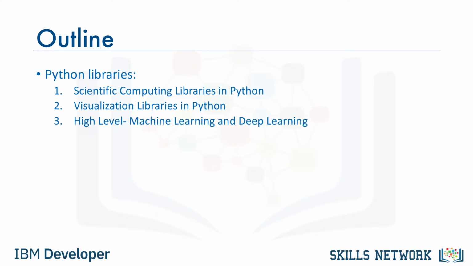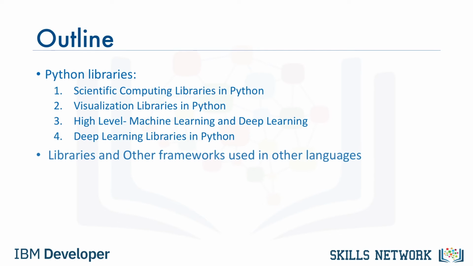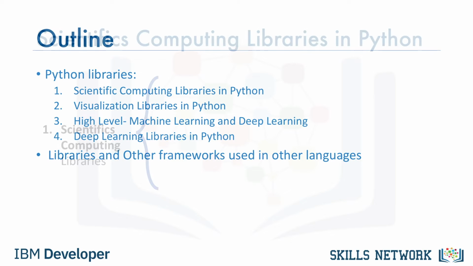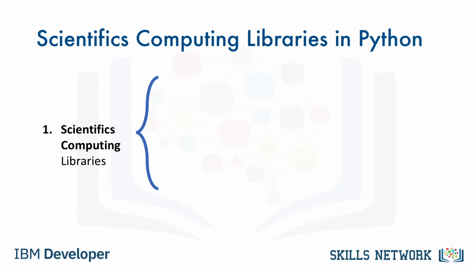High-level simply means you don't have to worry about details, although this makes it difficult to study or improve. Deep learning libraries in Python, libraries used in other languages. Libraries usually contain built-in modules providing different functionalities that you can use directly. These are sometimes called frameworks. There are also extensive libraries offering a broad range of facilities.